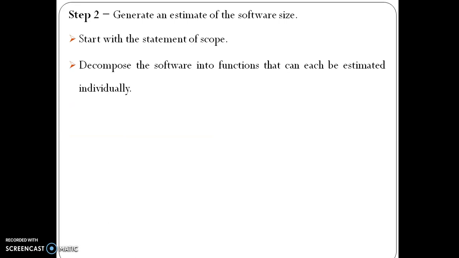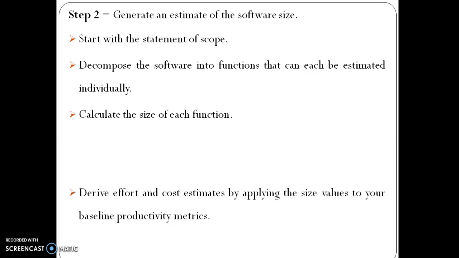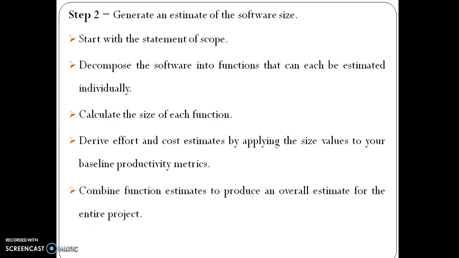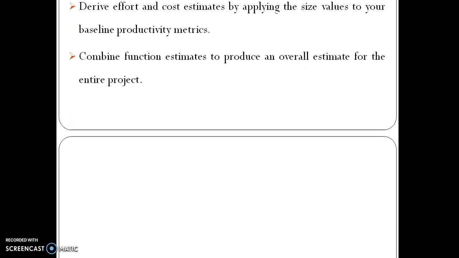Decompose the software into functions that can each be estimated individually. Calculate the size of each function. Derive effort and cost estimates by applying the size values to your baseline productivity metrics. Combine function estimates to produce an overall estimate for the entire project.